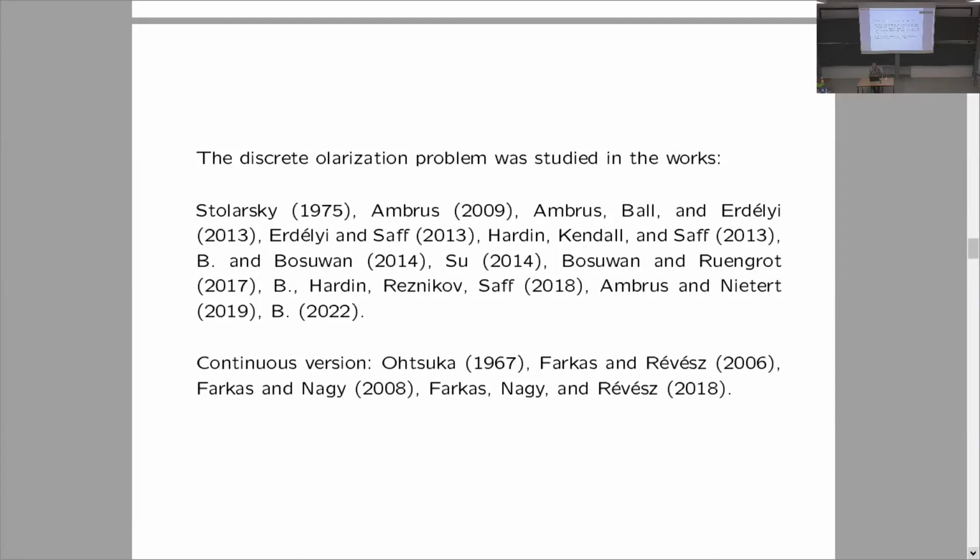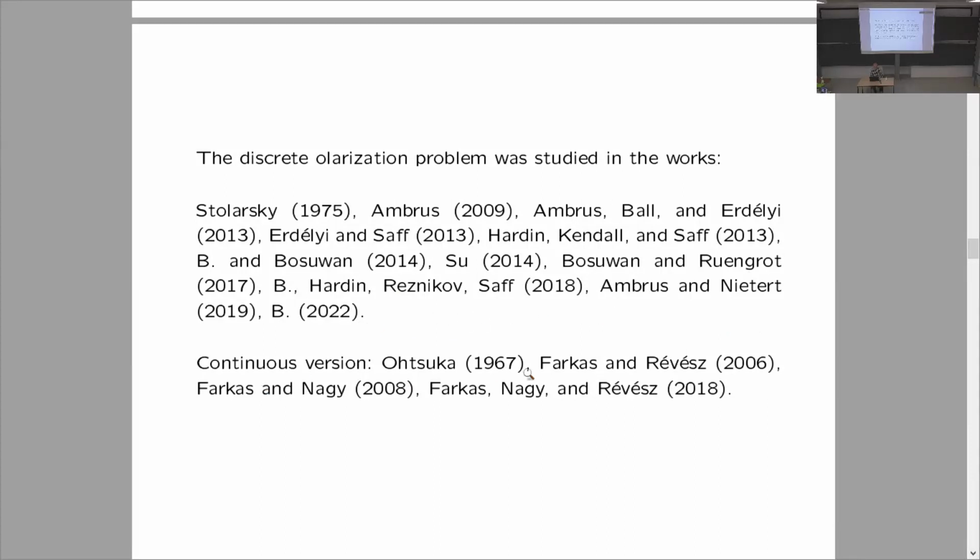It has been considered extensively in the mathematical literature. So the first works on polarization, on the continuous version of the polarization problem, were by Ohtsuka in 1967 and by Stolarsky in 1975. Stolarsky considered the discrete polarization problem for just 3 points. And then later the works by Ambrus, Ball, and Erdélyi, and Saff, Hardin, Kendall, and other mathematicians.